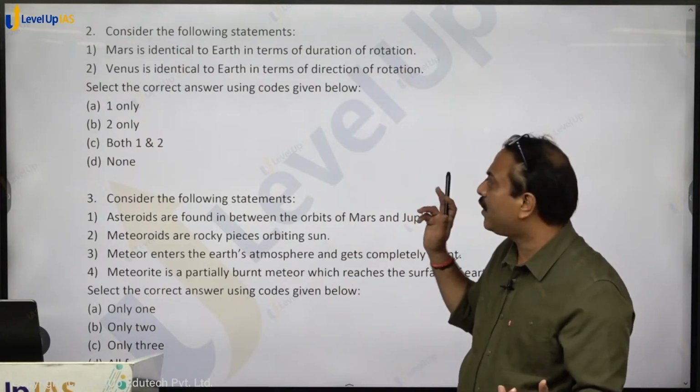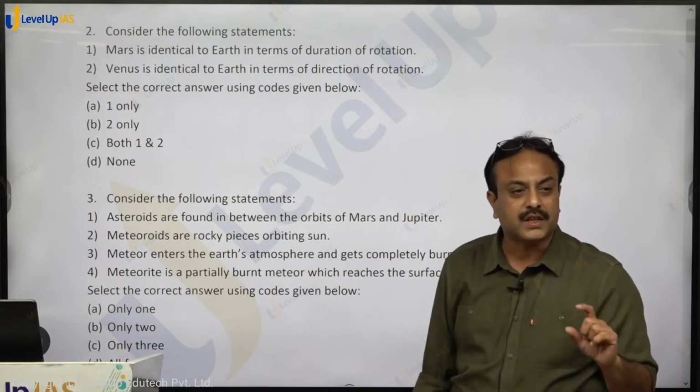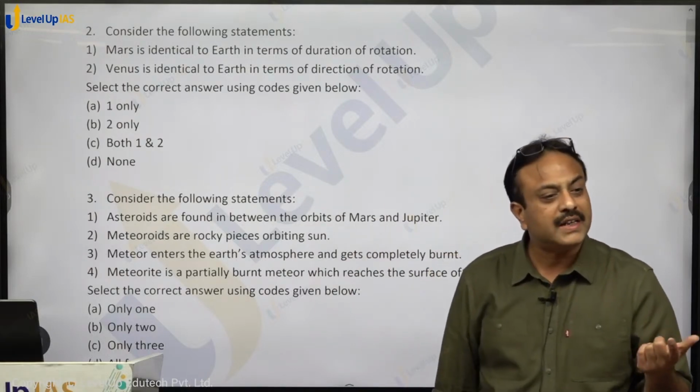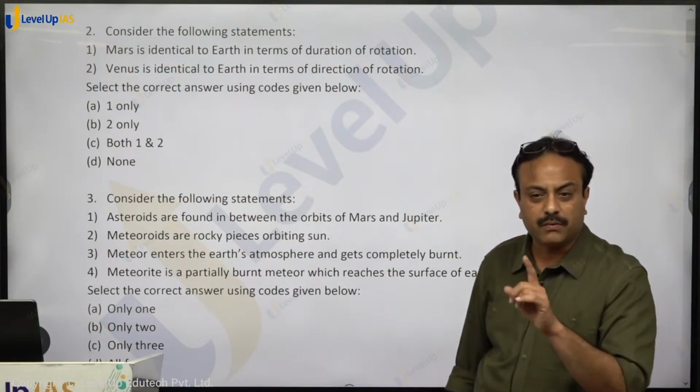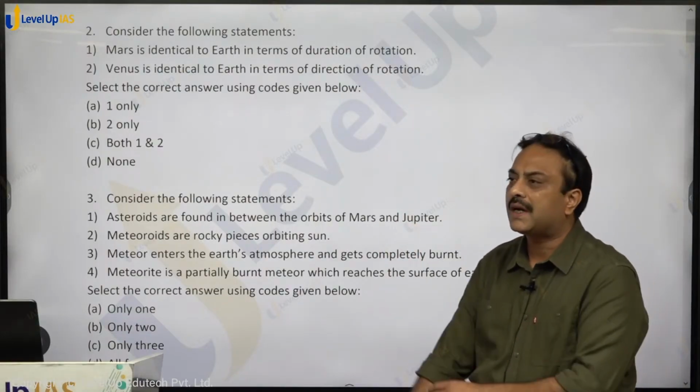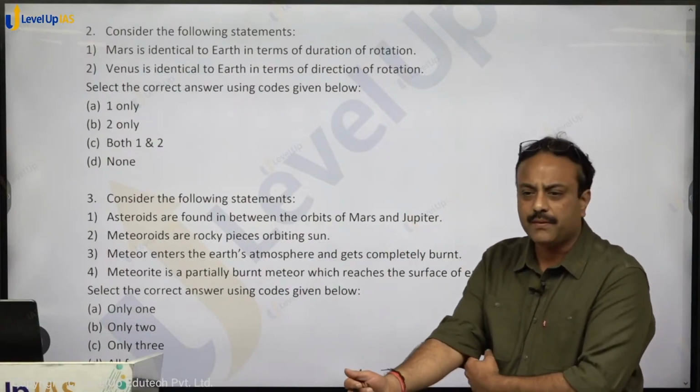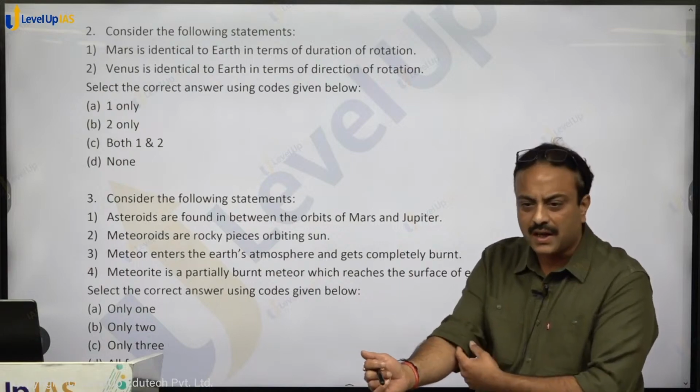Venus is identical to Earth in terms of direction of rotation. Venus rotates opposite, right? So statement 2 is wrong, 1 is correct. So it becomes 1 only. Option A for apple shall be the right answer. Clear on that?